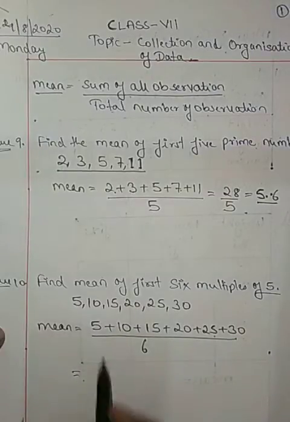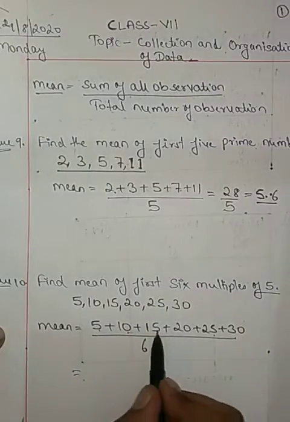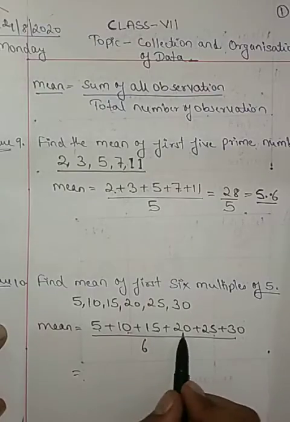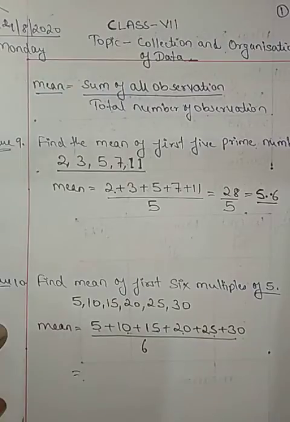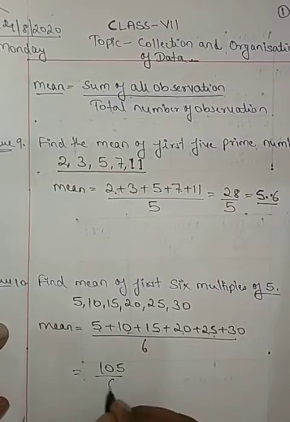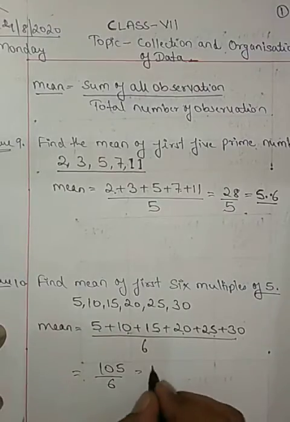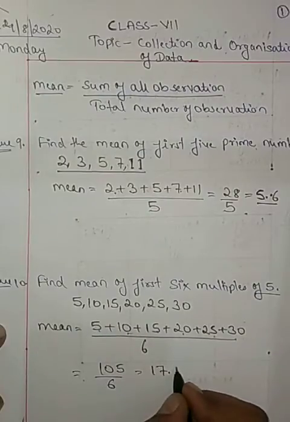Add them. 5 plus 10 is 15, 15 plus 15 is 30, 30 plus 20 is 50, 50 plus 25 is 75, 75 plus 30 gives you 105, divided by 6. 105 divided by 6, do it fast. It gives you 17.5.